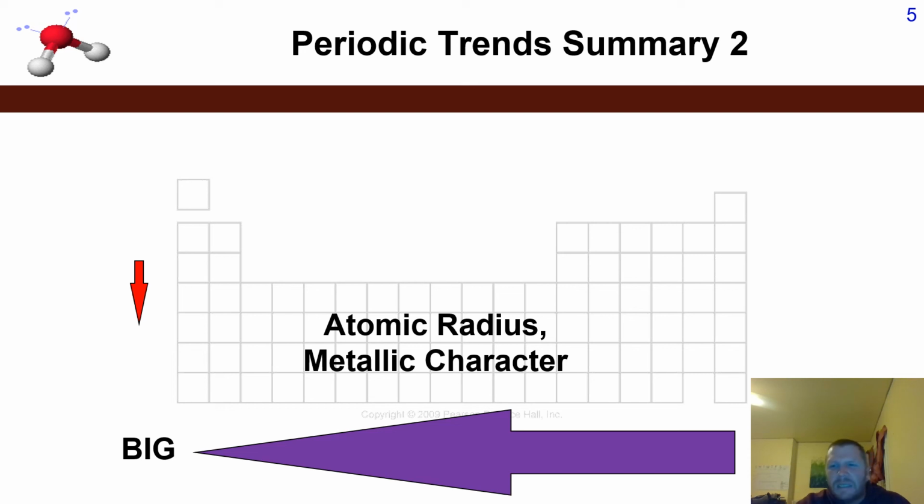So basically, your trends of the periodic table can be wrapped up pretty quickly. Lower left-hand corner is where you'll find the largest atomic radius and metallic character. Upper right-hand corner is where you're going to find the highest ionization energy and highest electron affinity.